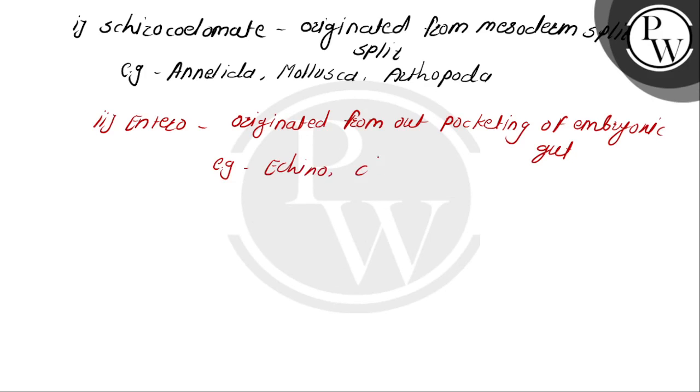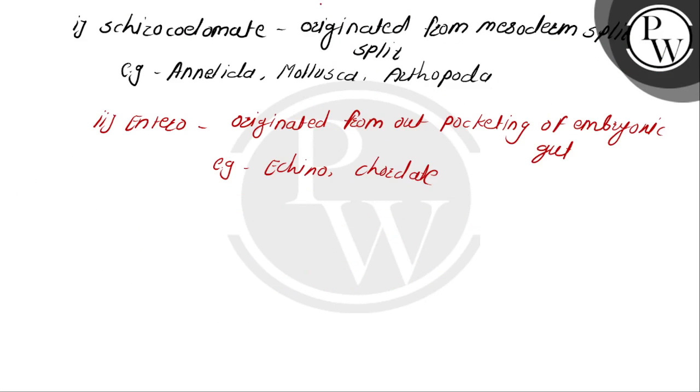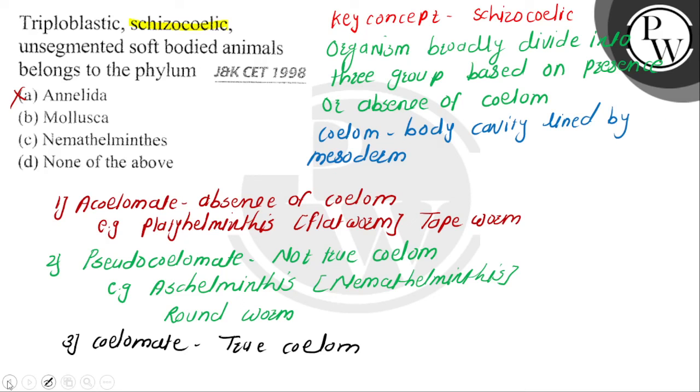Okay, so let's come to the question. Our question is triploblastic, schizocoelomate and unsegmented soft body. Annelida are schizocoelomate, but their body is segmented, so Annelida is not the correct answer. Mollusca, yes, Mollusca is schizocoelomate and they are unsegmented. Nemathelminthes again is not, because Nemathelminthes are pseudocoelomate. So your correct answer is option B.